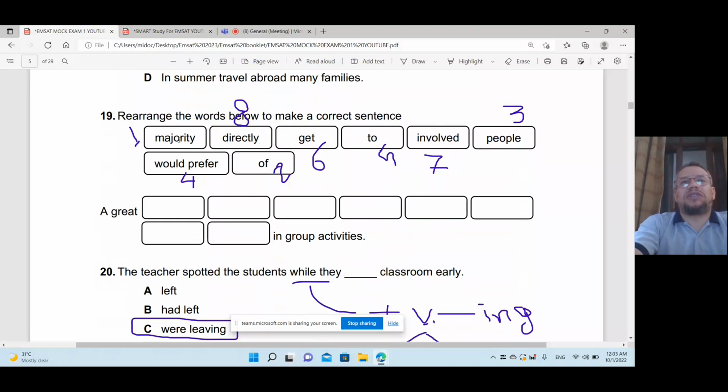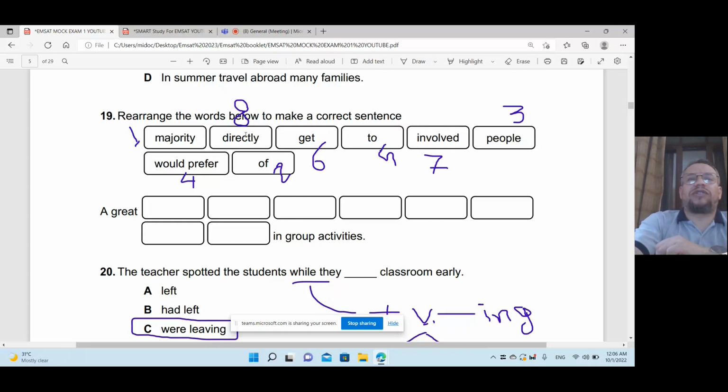A great majority of people means a lot of people. Would prefer is followed by "to", would prefer to followed by a verb: get. So would prefer to get, followed by the third conjugation, involved, and in group activities: involved in group activities. Okay.